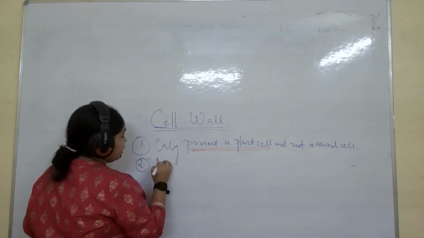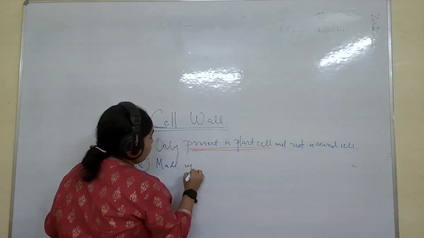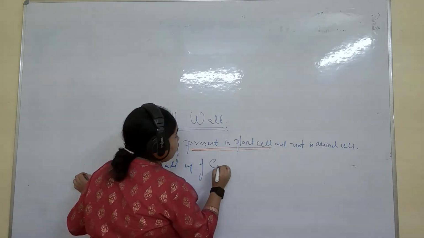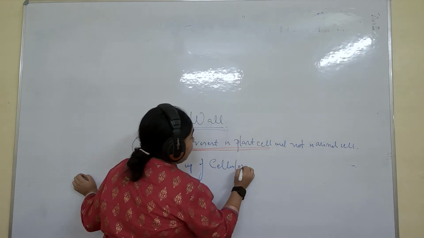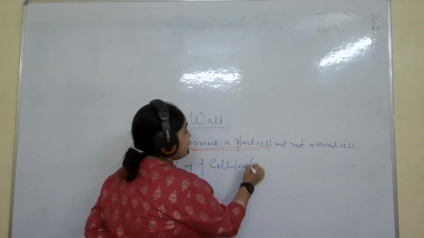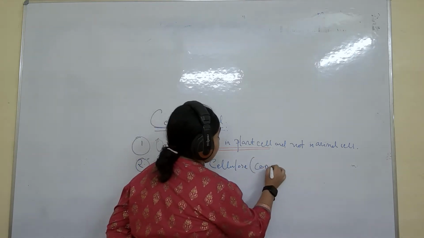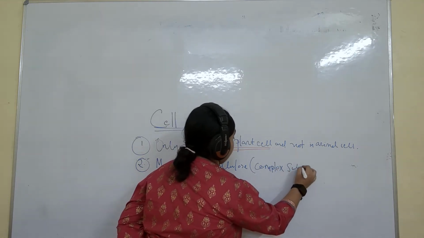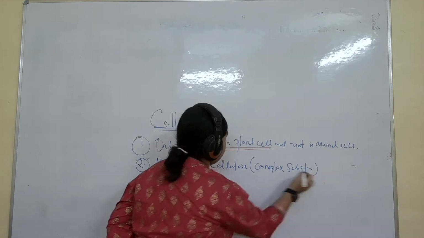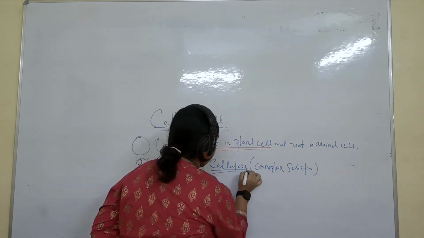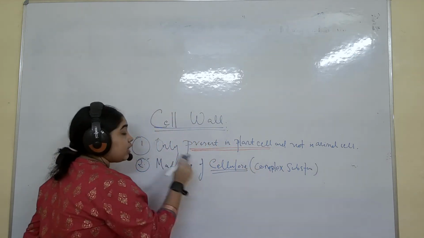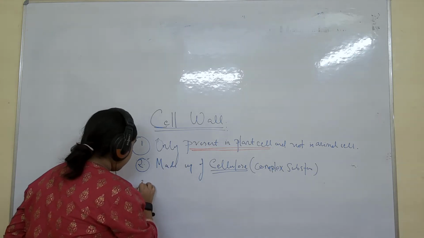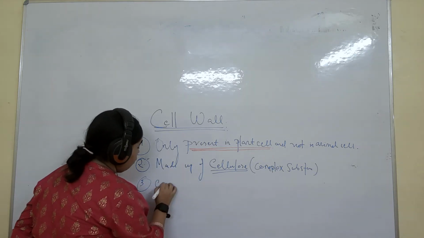Second point is made up of cellulose. Cellulose is basically a complex substance. This is a complex substance. Cellulose you can mark here. This cellulose only gives the shape. Cell wall